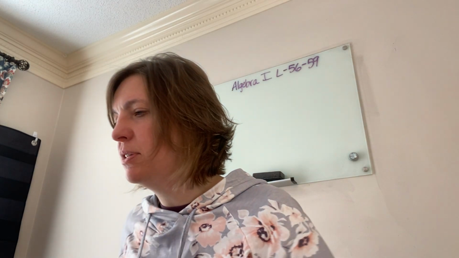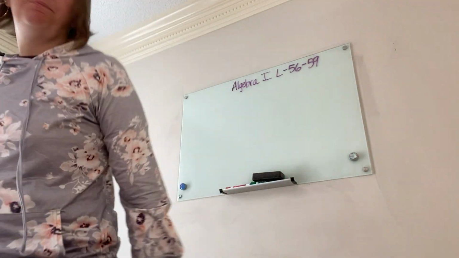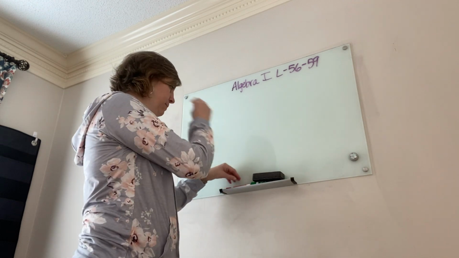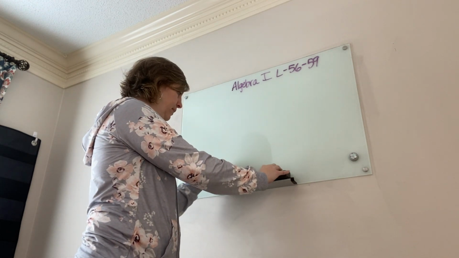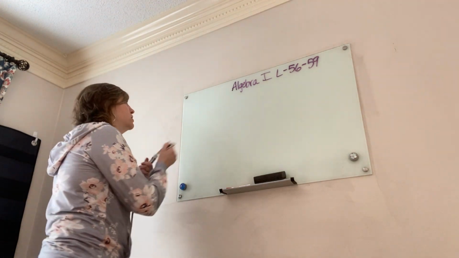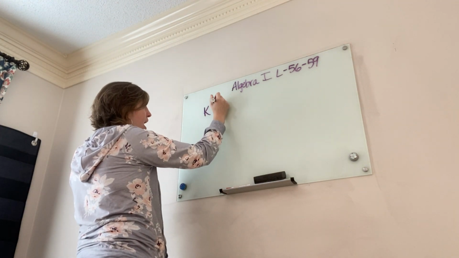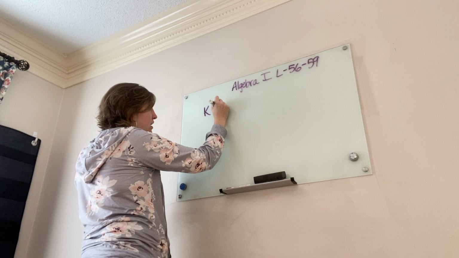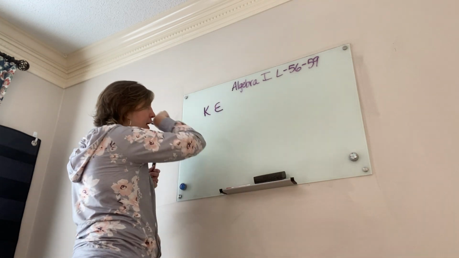So practice A, represent the following numbers as being members of set K. So I'm looking at my letters and trying to decide what comes first. So let's look at that. So set K. So the members of set K, and your book kind of has like a little, I don't know, it kind of looks like an E, doesn't it?